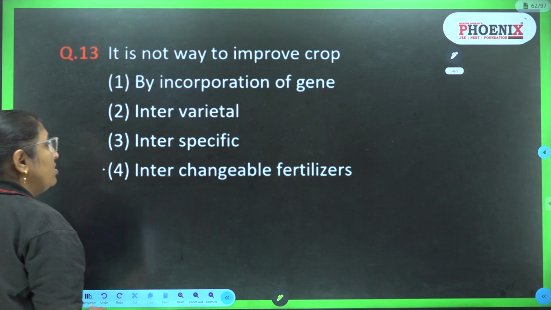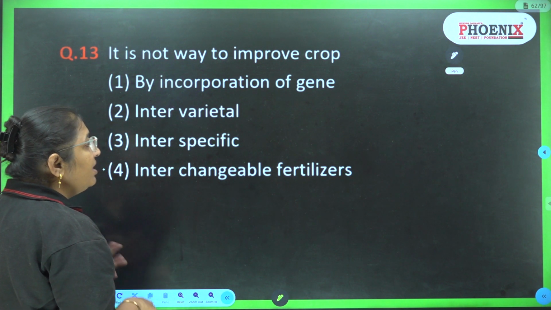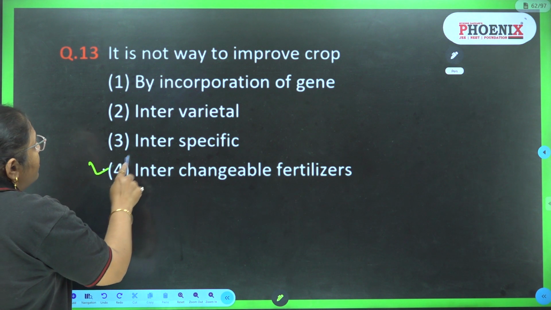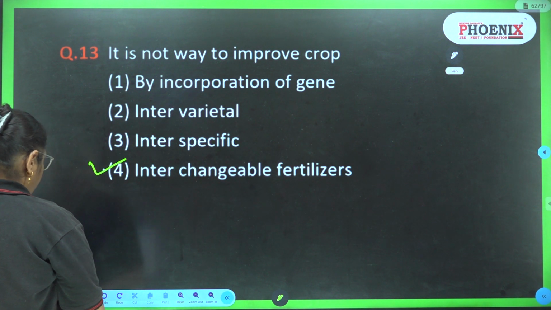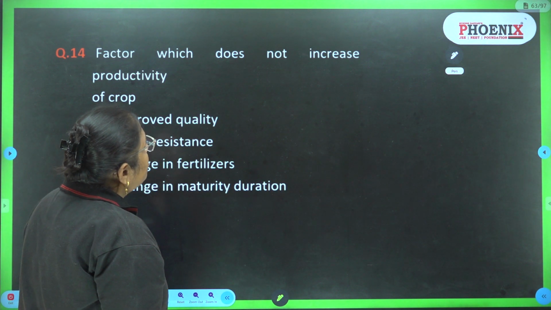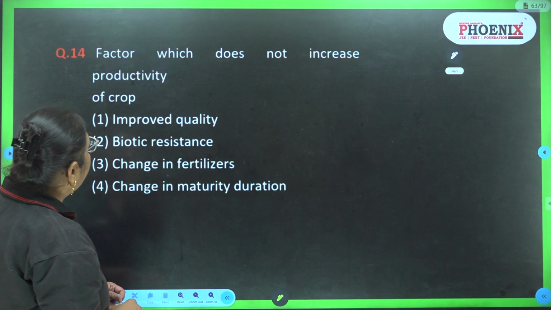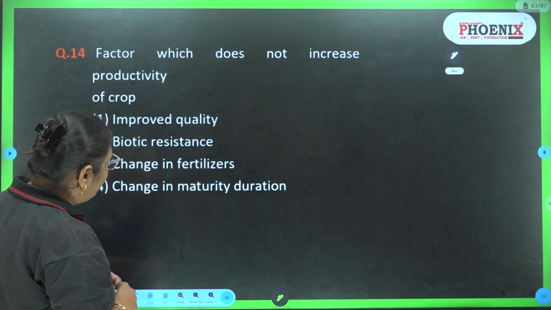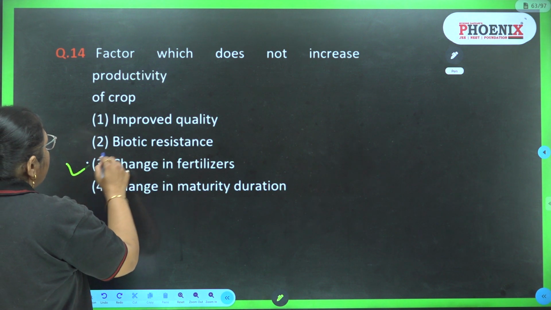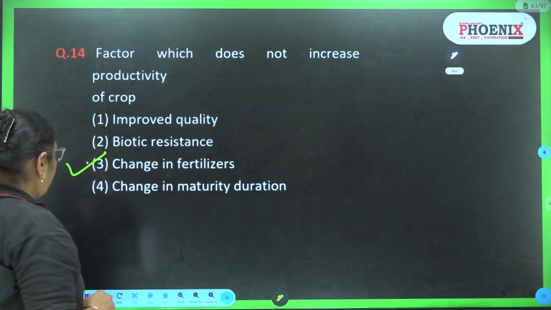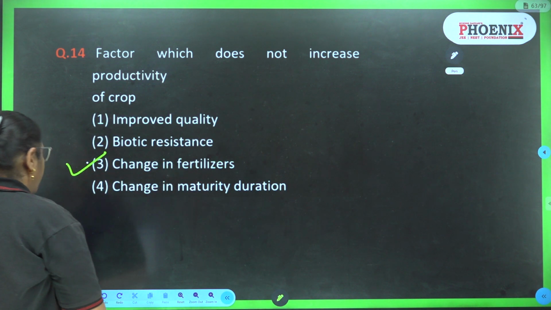Intervarietal, that is also the way of hybridization. Interspecific, that is also the way of hybridization. The fourth one is not the way, it is interchangeable fertilizer. Factor which does not increase productivity of the crop: improved quality, biotic resistance, change in fertilizers, change in maturity duration. So the answer is third, that is change in fertilizer. This will not increase the productivity.